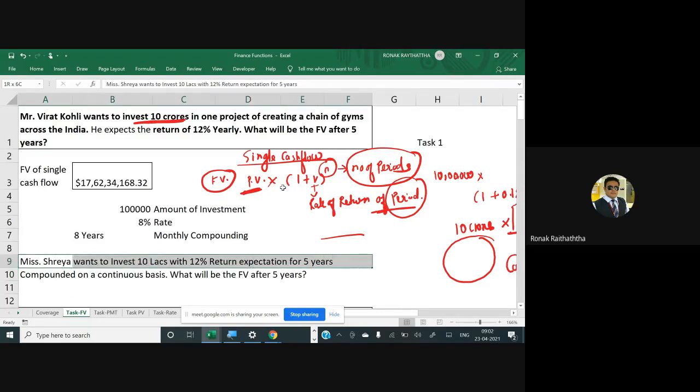Okay, so one very simple question I'm adding over here. The only difference which I'm making here is the compounding is on the continuous basis. Now I would like to know from you, what do you understand by the compounding on continuous basis? Earlier we had used the word compounding on annual basis. Now we are using the word compounding on a continuous basis. Do you feel there is a difference between continuous and the yearly compounding? May I have the answers from the students, please?